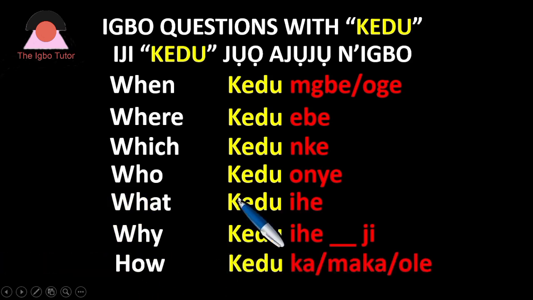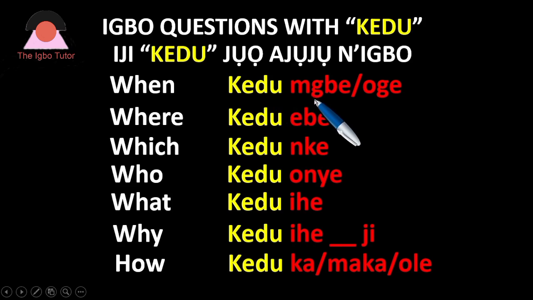When you look at all this, you see that all the Igbo part of it started with Kedu. We can also use Ole. So all the questions have Kedu in them in the Igbo version. But what makes the difference? You look at the red color, you will see what makes the difference. The Kedu will always be there. Some people will prefer to use Ole in place of Kedu, but we're using Kedu here, which is more popular.